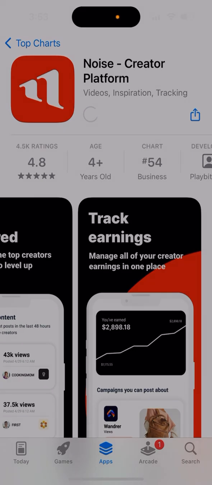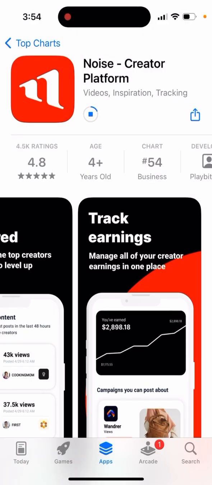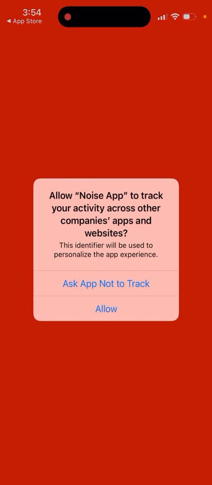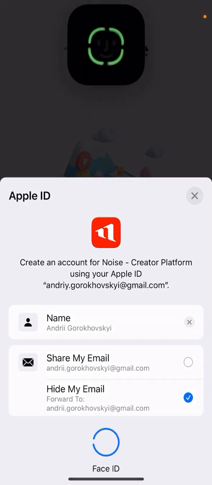And we can just tap get and just double click to install it. Let's just open it up to see. And then let's easily create an account here.